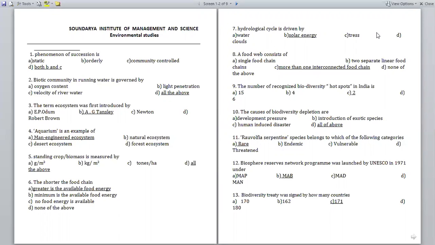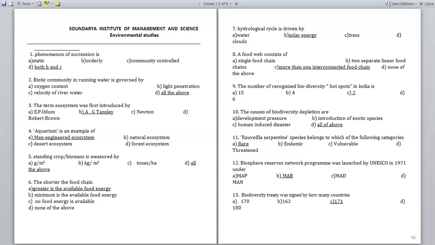The seventh one, hydrological cycle is driven by option A, water; option B, solar energy; option C, trees; and option D, clouds. So the hydrological cycle is nothing but driven by solar energy. So the answer is solar energy. It is driven by solar energy only.